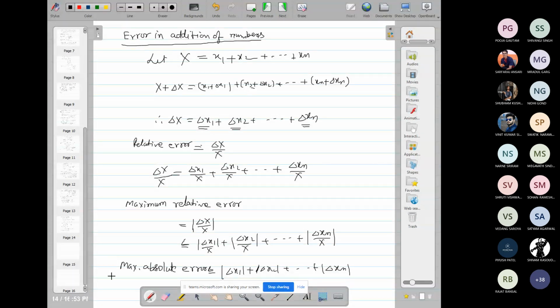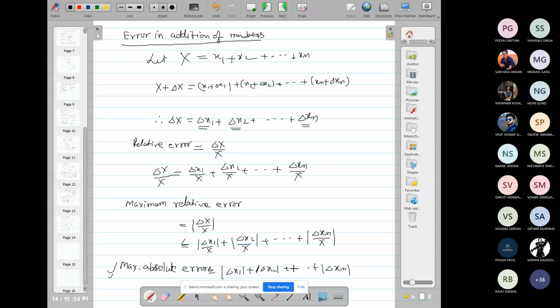So we can calculate this if suppose only two numbers, x1 x2, or n numbers, three numbers x1 x2 x3 and so on. So this is the maximum relative error and absolute error in addition of n numbers. N numbers may be two numbers, three numbers, four numbers, anyone.